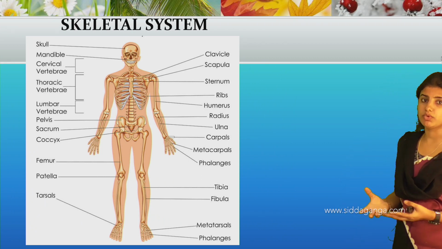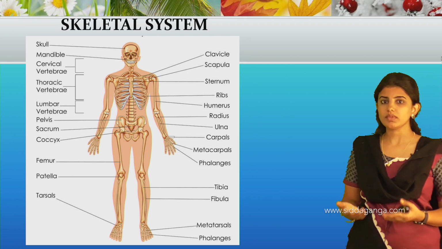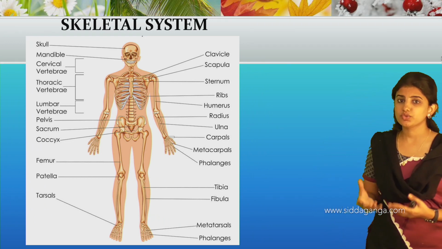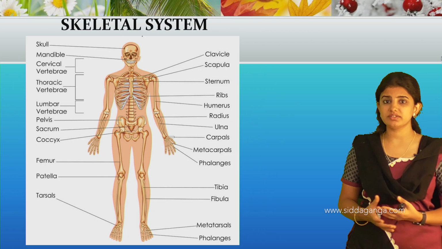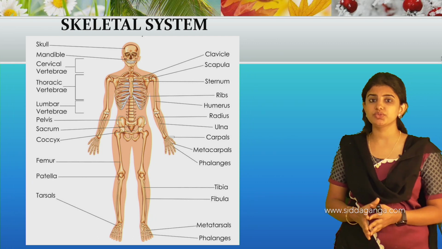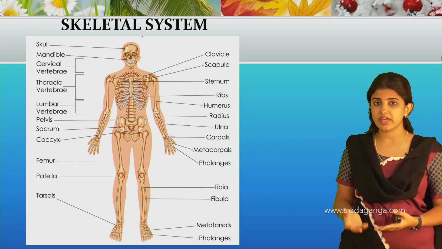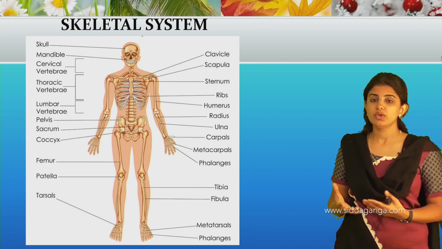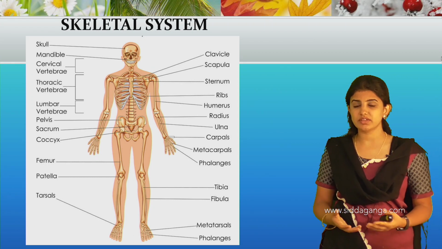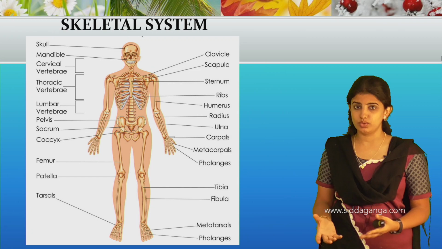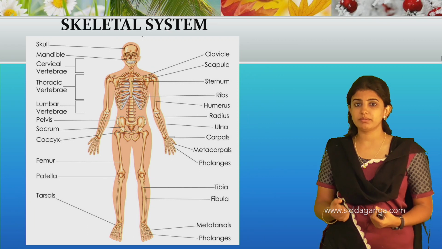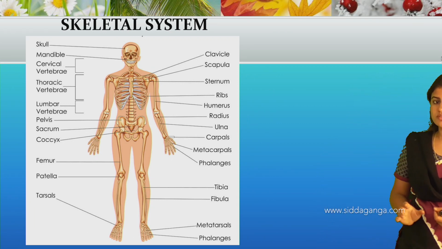Bone is made up of calcium, phosphorus, and proteins. So doctors usually suggest that patients eat calcium-rich and phosphorus-rich food, which helps the bones become strong. Elders at home also suggest eating good food rich in calcium, which helps our bones become strong. And this is all about the skeletal system.